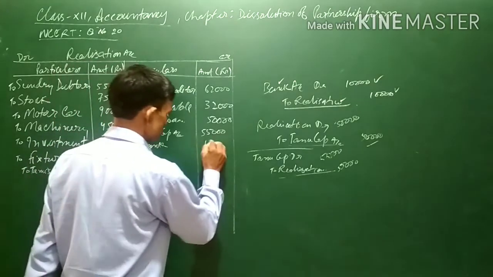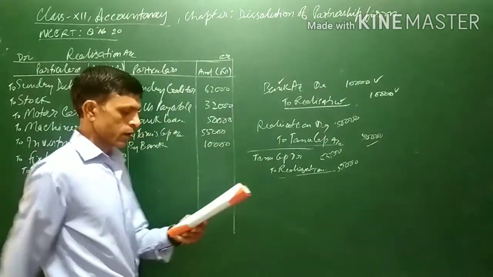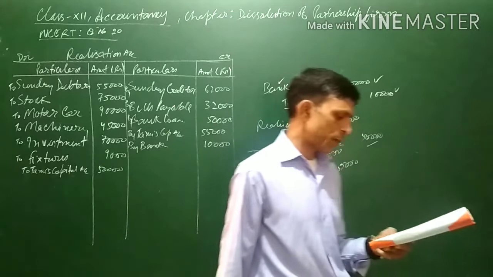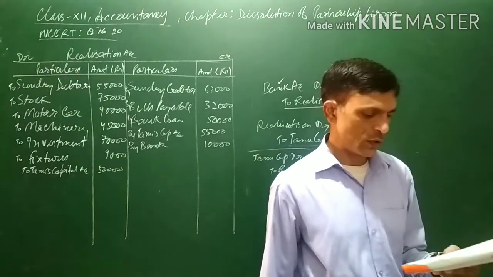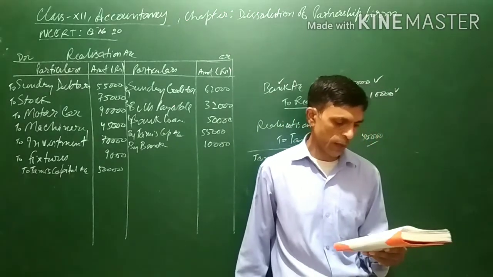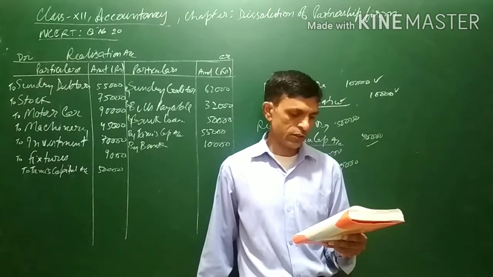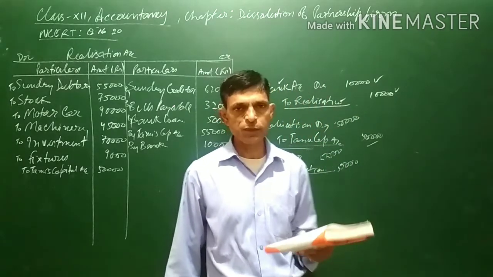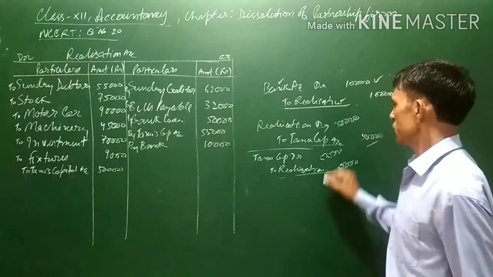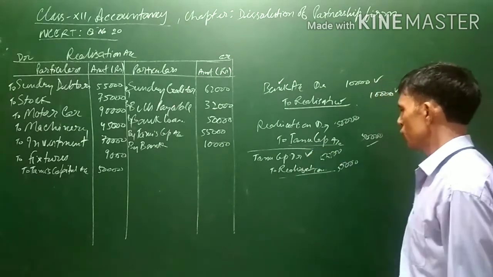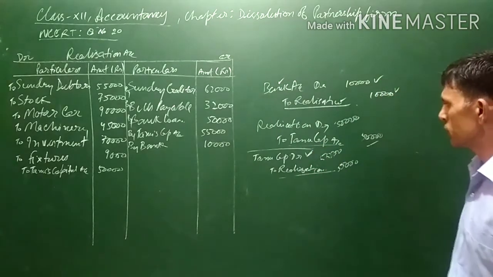Amount is 10,000. Now next is machine is taken over by Manu for rupees 40,000 and agreed to pay the bills payable at a discount of 5%. Manu is taking the machine. Again, the partner is taking an asset. Whenever partner takes an asset, his account is debited. Just like Tanu, who has taken the debtors, at that time we have debited his account.